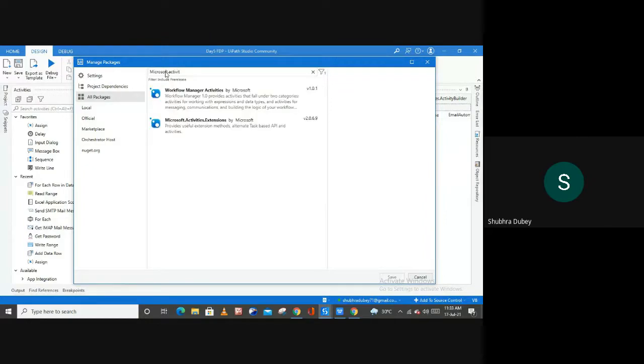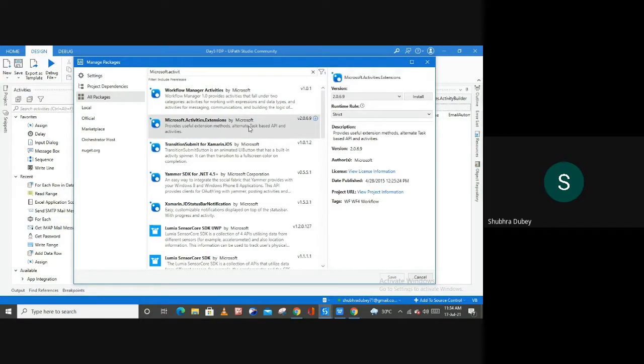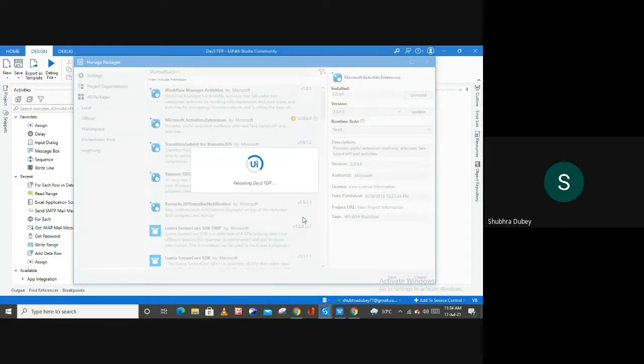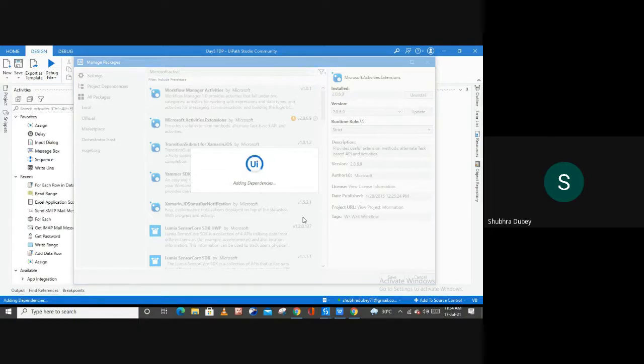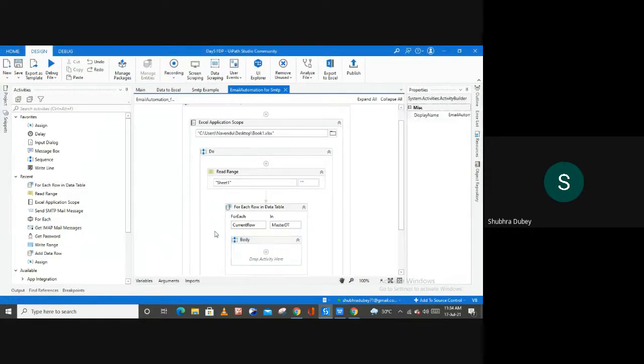and here we have this activity. As you can see, Microsoft.Activities.Extension by Microsoft, this second one, right? So this is the package I want to use here, Microsoft.Activities.Extension by Microsoft, and install it, save it, and just wait for the dependencies to install. Now we are good to use that activity.